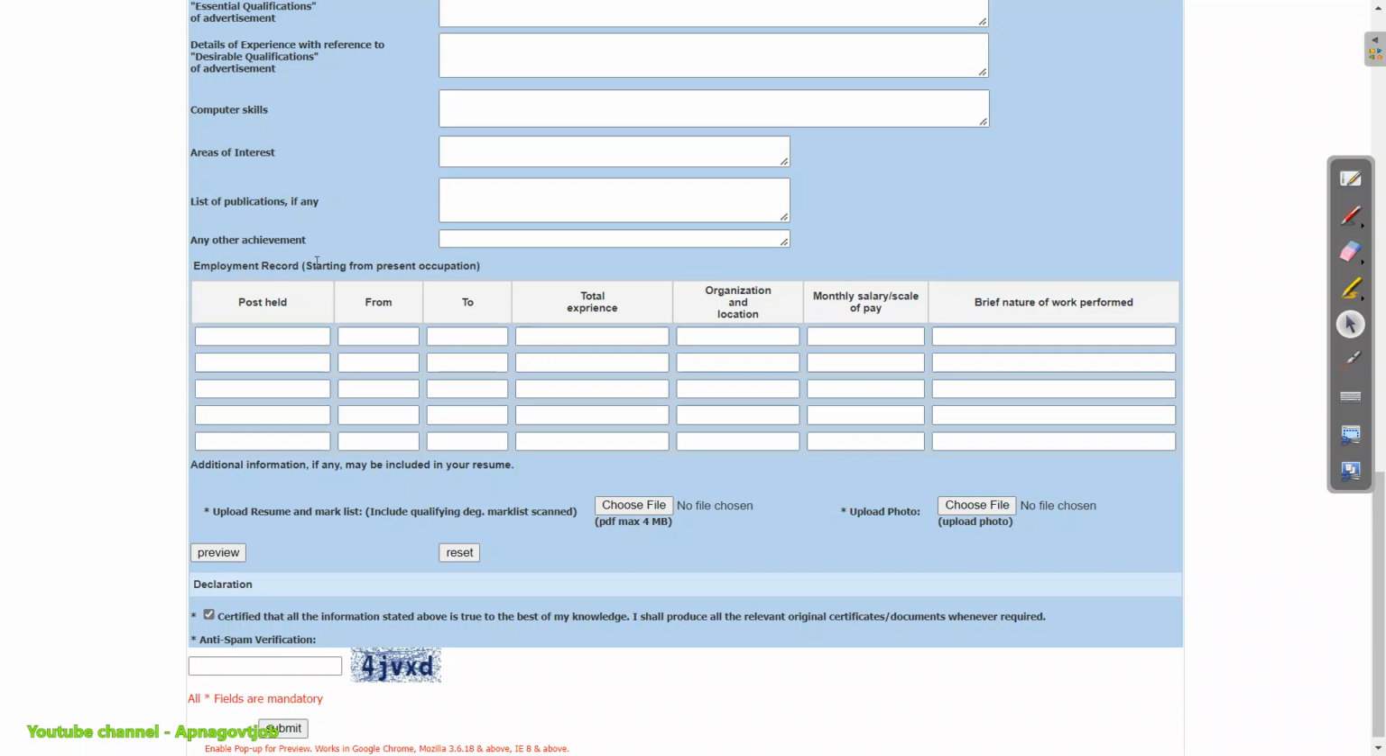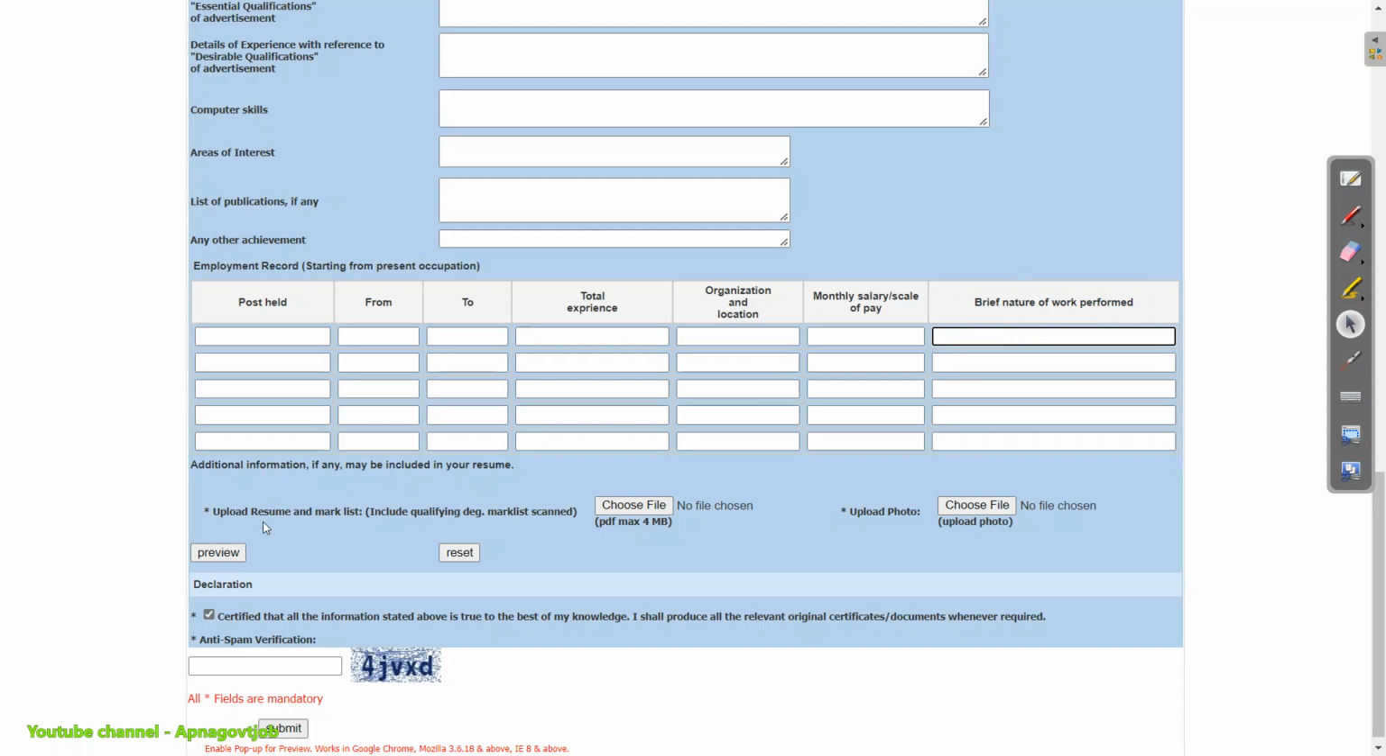Next, now employment record. So here all the professionals, those who are working or those who already worked somewhere, you have to enter the things here. That is post. What is your post name? Okay, it's like software developer. From, to, means from 2019 to 2022 if you left the company. Otherwise, if you are currently working, then you can just leave it blank. Okay, total years of experience you will enter here. That is 2.5, 2.8 or 3.10 according to you. Organization name and location, monthly salary and scale of pay, and brief nature of work performed. So what are your job responsibilities, you will just put here.